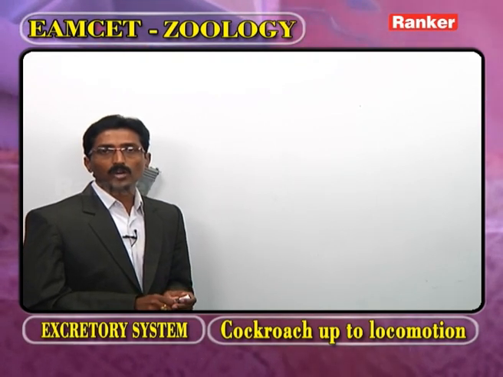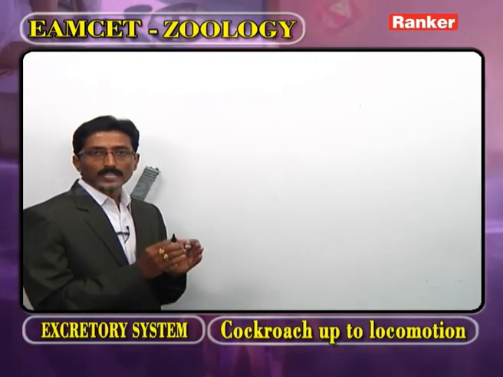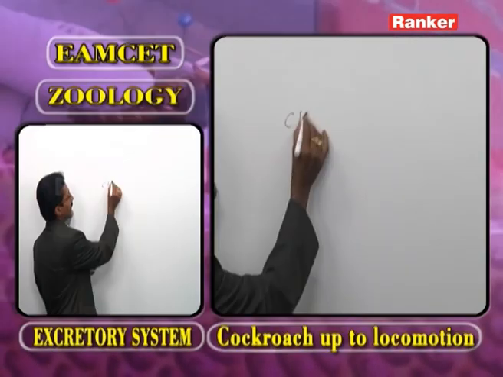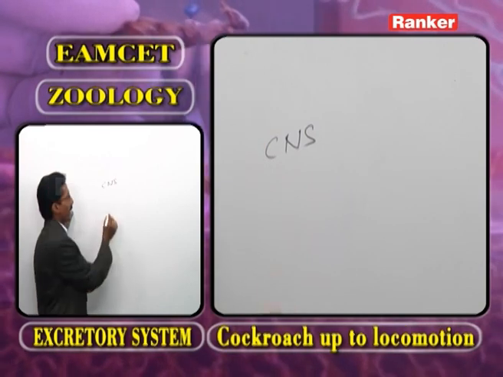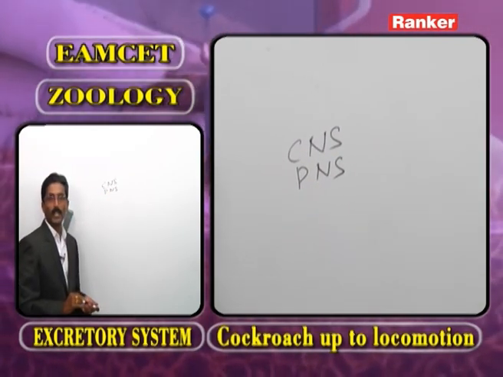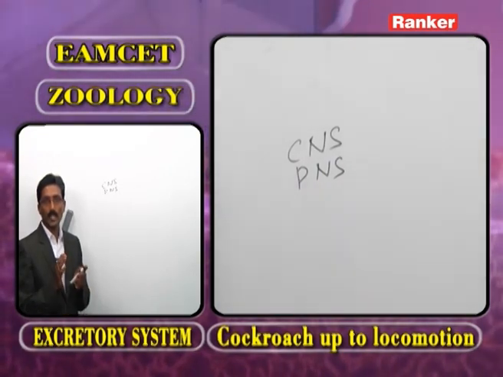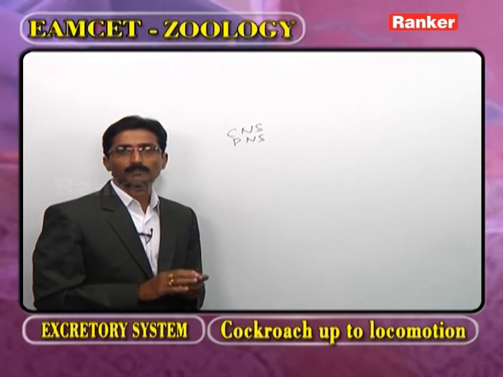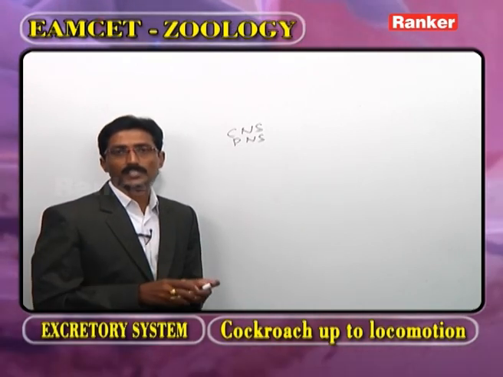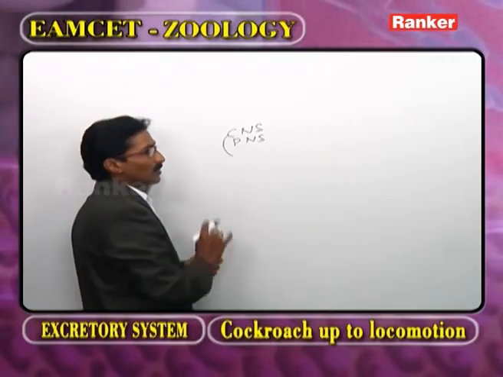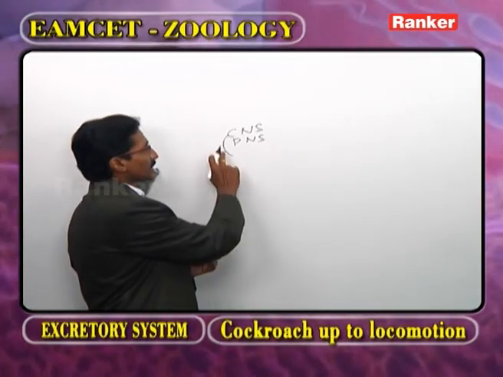As we observe the body of earthworm, the nervous system is classified into central nervous system and peripheral nervous system. Now, in the central nervous system, what are the components?